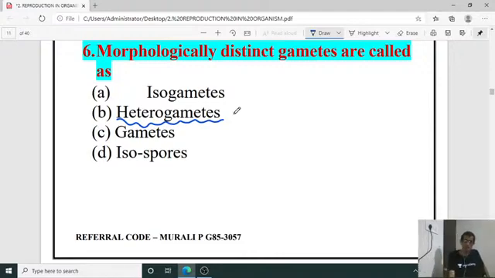Okay, morphologically distinct gametes. So if you take a sperm and ova, isn't it? Sperm is a male gamete, ova is a female gamete. This is what heterogametes. So the right answer is B.